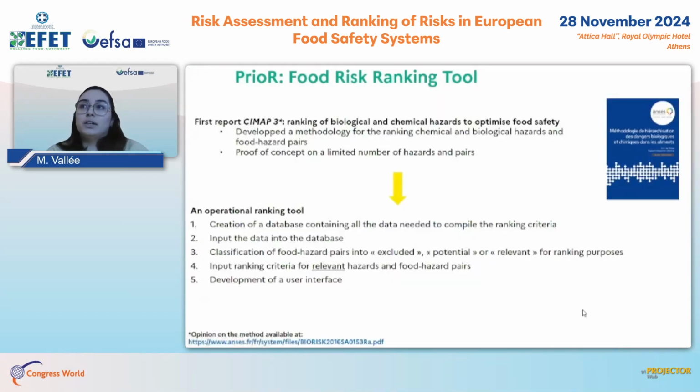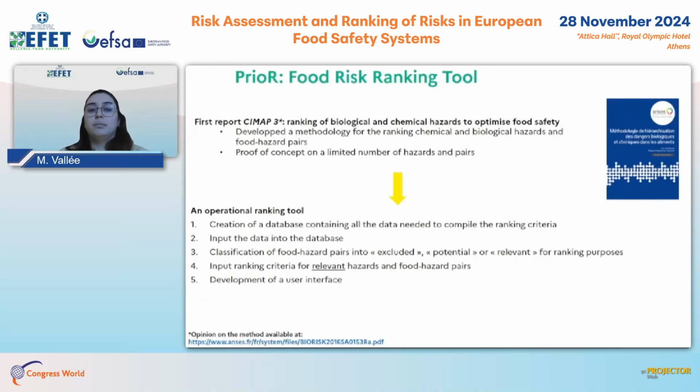So in 2016, ANSES was asked to rank biological and chemical hazards in order to optimize food safety in France. And the ranking methodology and its application as a proof of concept on a limited number of hazard and food hazard pairs were developed in the so-called CMAP3 referral. And the PRIOR ranking tool follows this report to extend this proof of concept to all relevant biological and chemical hazards and food hazard pairs.